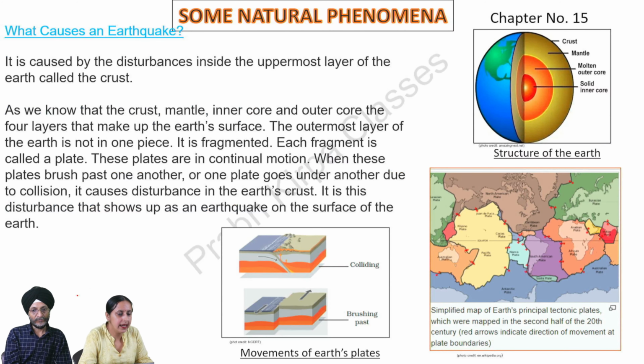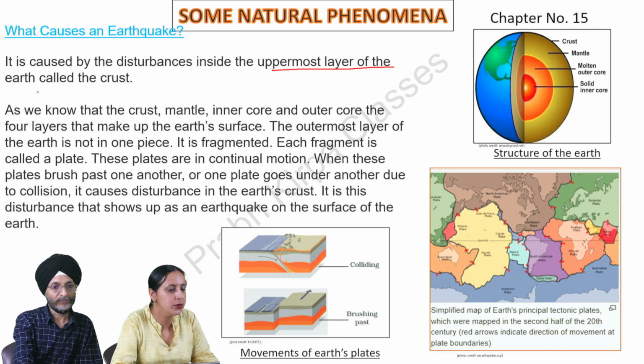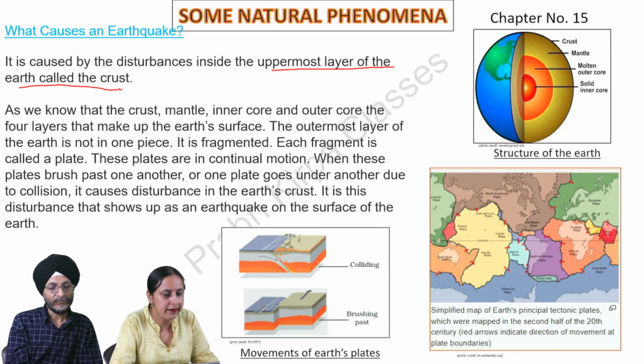What causes an earthquake? It is caused by the disturbances inside the uppermost layer of the earth called the crust. As we know, the crust, mantle, outer core, and inner core are the four layers that make up the earth. The outermost layer of the earth is not in one piece. It is fragmented.